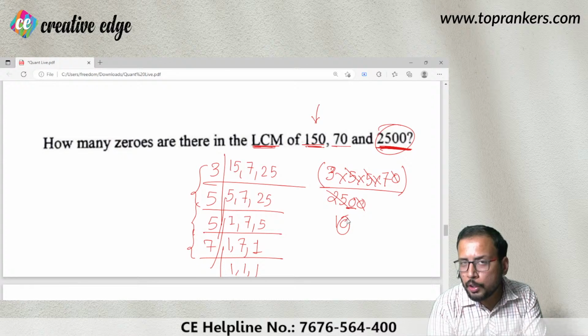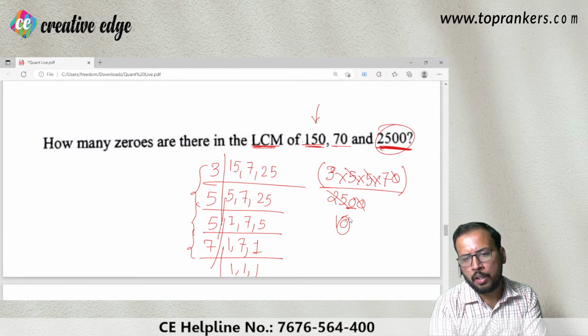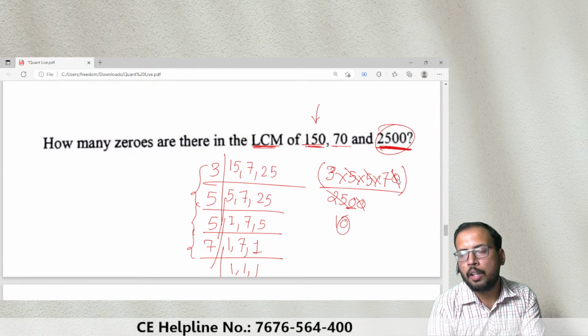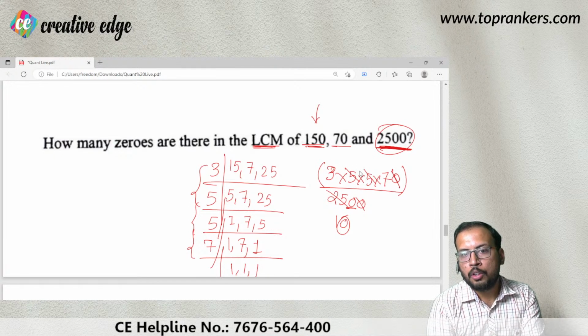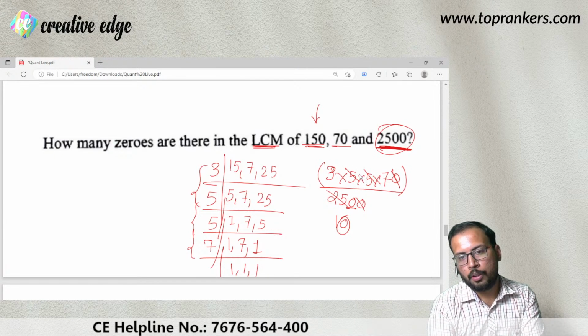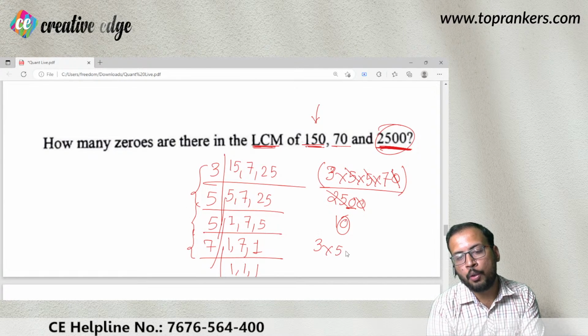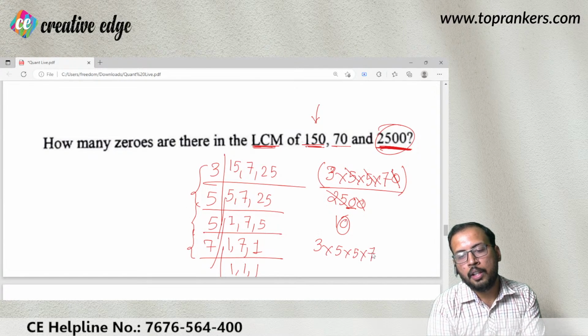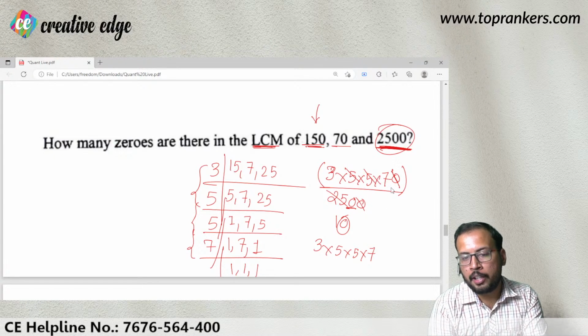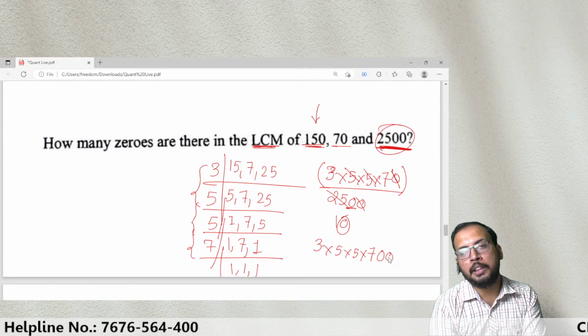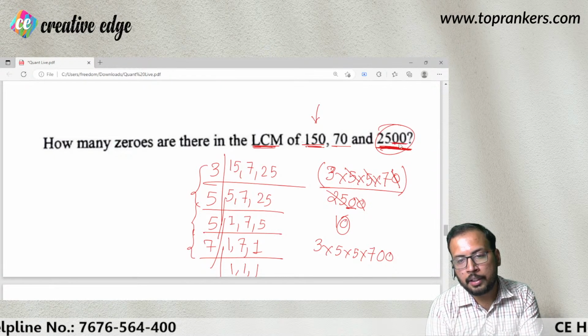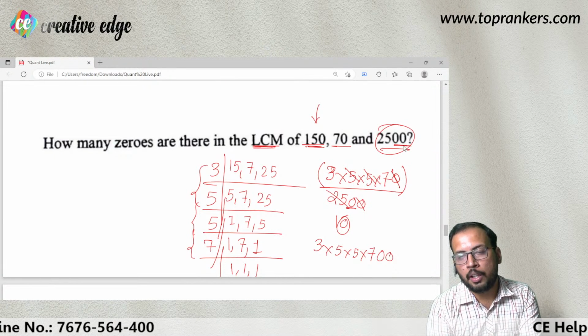That means this zero is never going to be cancelled out if you have only one zero in this product. So my assumption was wrong. That means the LCM आपका जो भी आएगा तो it is going to be 3 into 5 into 5 into 7, and there should be two zeros appended. That means it should be double zero, so that it is going to cancel double zero here.